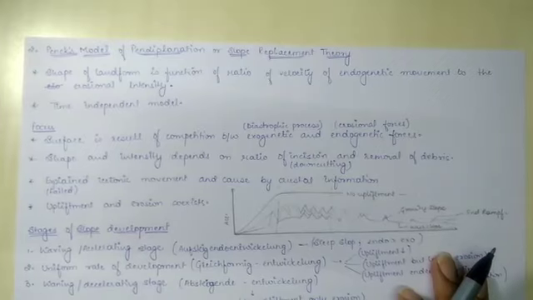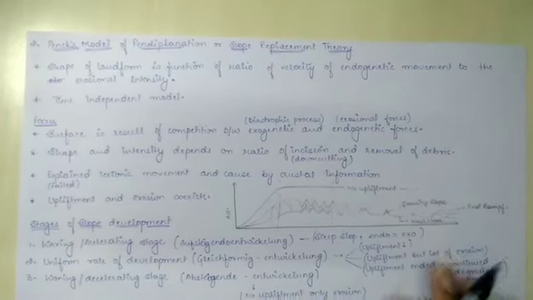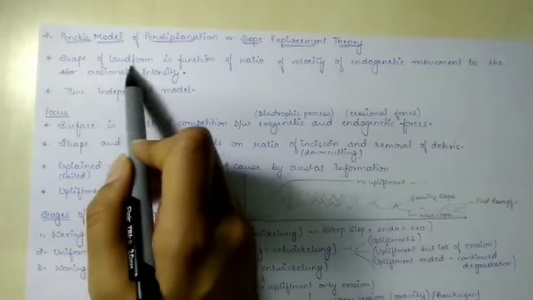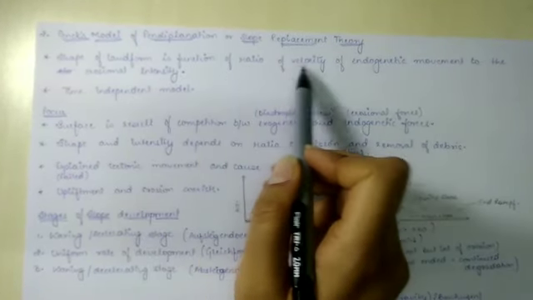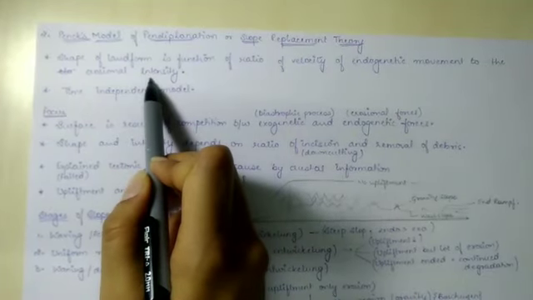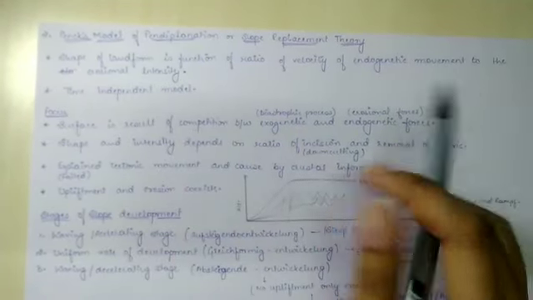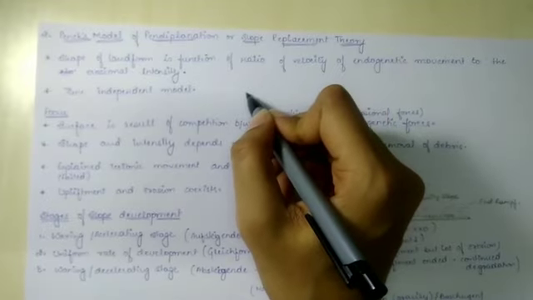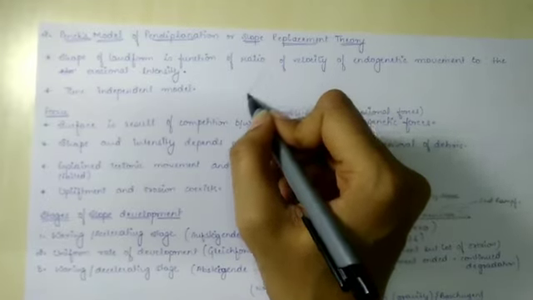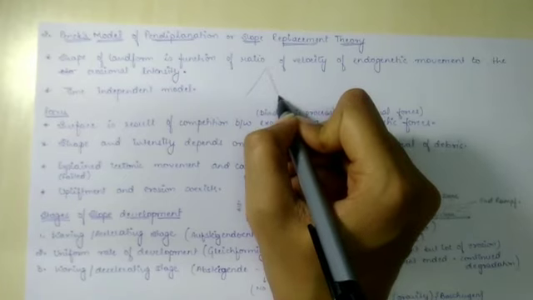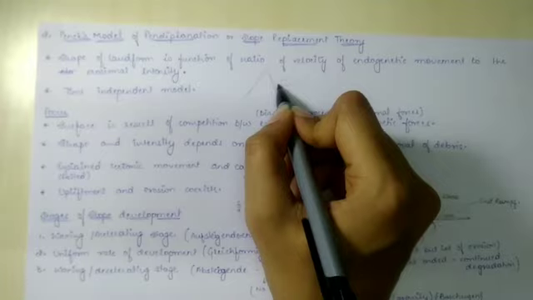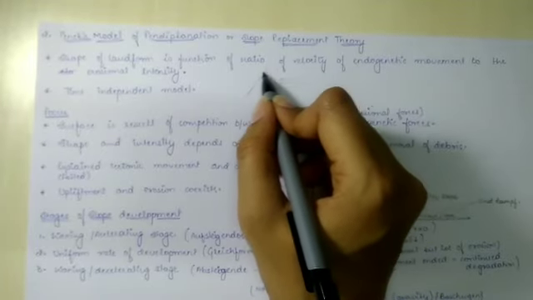So Penck gave slope replacement theory. In his theory, he said that the shape of landform is the function of the ratio of velocity of endogenetic movement to the erosional intensity. Okay, so what this means is, see, there is endogenetic process which is leading to the rise or upliftment of the landform, and next there are exogenetic forces which are eroding this.